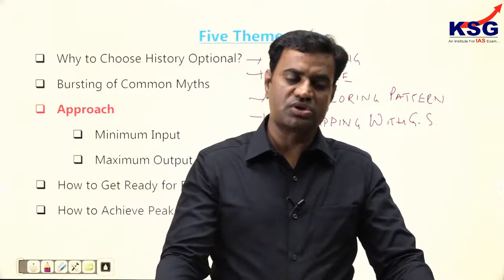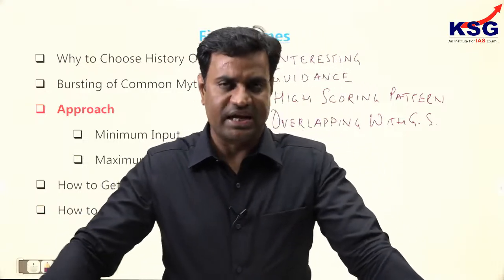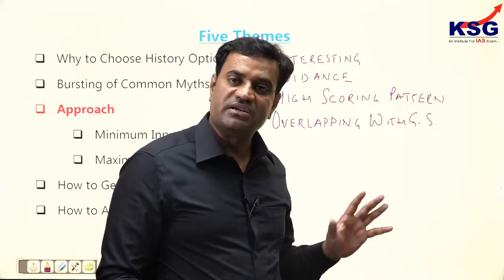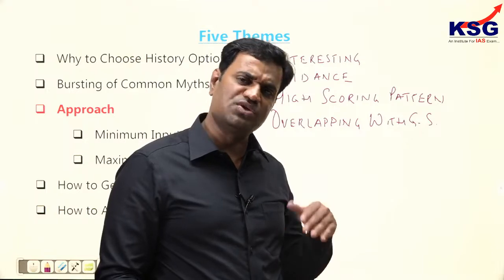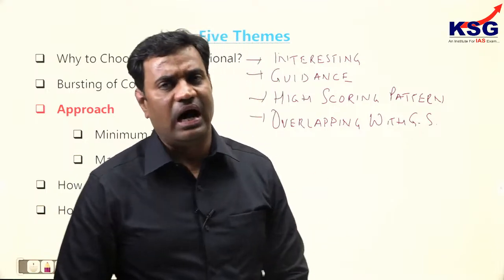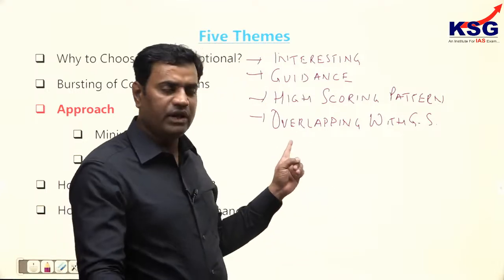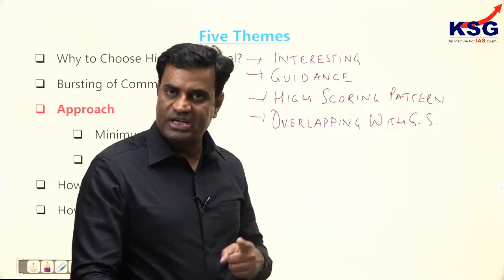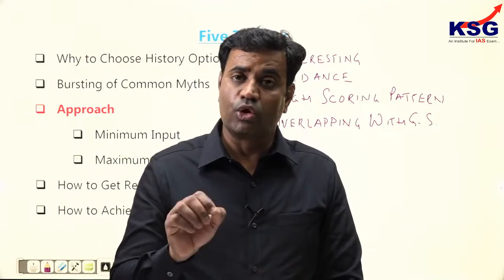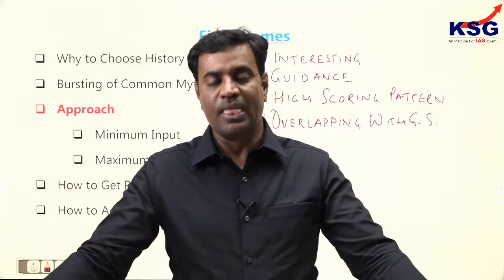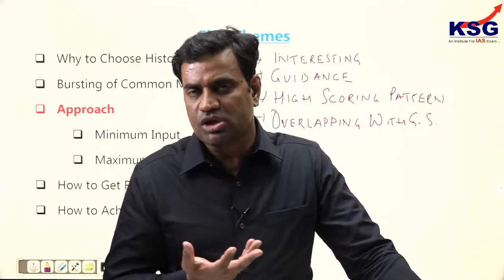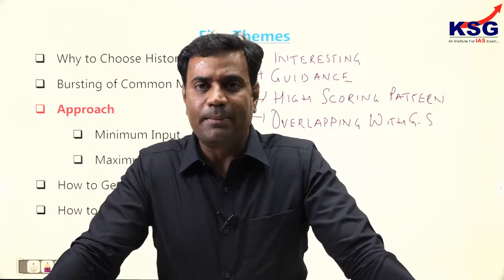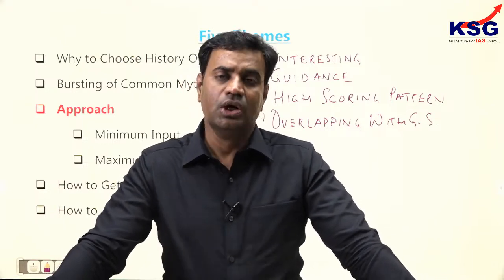Even social issues are largely guided by historical developments like communalism, secularism and other phenomena. So obviously paper 1 of general studies is of 250 marks, and out of that almost 150 marks questions are from history, art and culture. Anyone having history as optional will have an edge over those topics, and it will give a psychological edge because they would be writing this first paper in mains examination. That boosts the confidence of candidates to go with history as optional. So overlapping with GS is another very motivating factor.